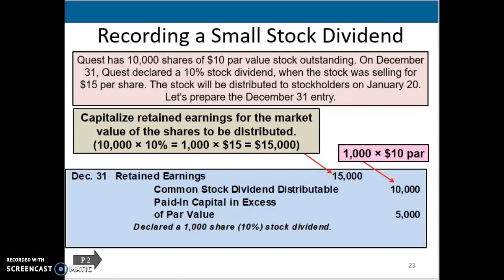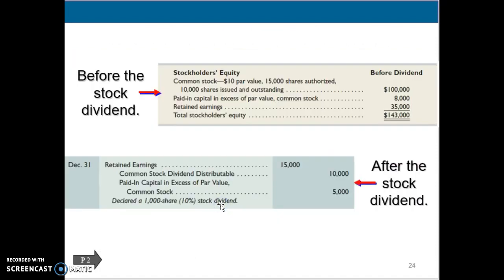When we look at how it's going to change on the stockholders' equity side, the stockholders' equity before the stock dividend, we had common stock of $100,000, paid in capital of $8,000, retained earnings of $35,000. In general, the balance sheet changes in three ways when we have a stock dividend that's declared. First, the equity attributed to common stock is going to increase. So for Quest, it went from $100,000 to $110,000 for those 1,000 additional declared shares.